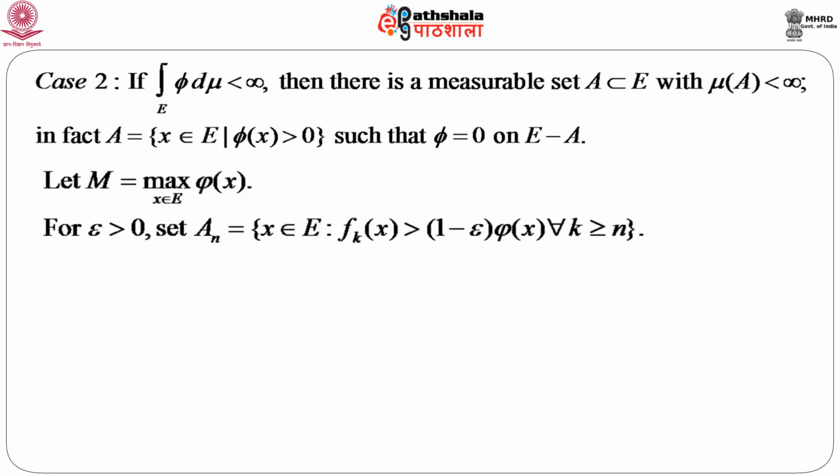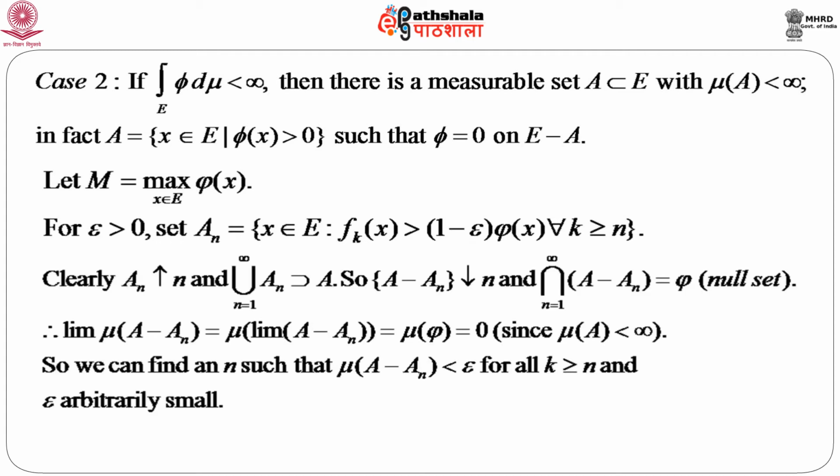Now, let us consider two things. One is, let M be the max over x belonging to E of φ(x), and for arbitrary epsilon greater than 0, just as in the previous case, we also define a sequence of sets A_n as {x belongs to E such that f_k(x) greater than (1 minus epsilon) times φ(x) for all k greater than or equal to n}.